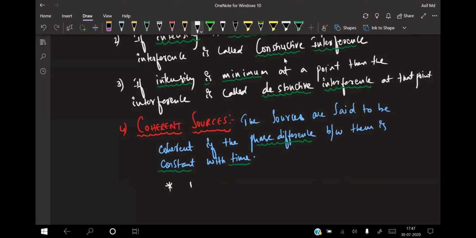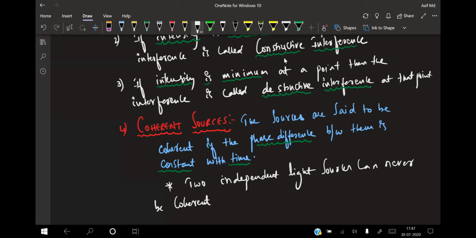Two independent light sources can never be coherent.